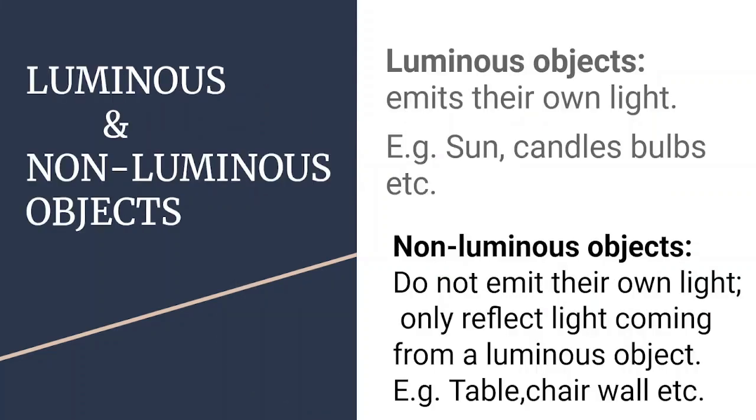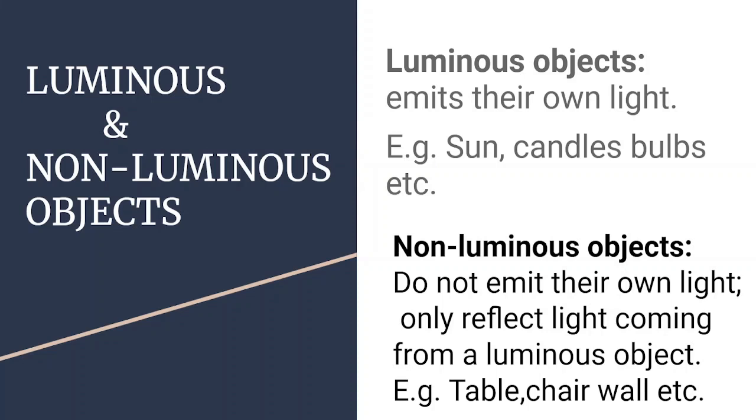Now, if we read about luminous and non-luminous objects, what are luminous objects? All objects which emit their own light, जिनकी खुद की light है, they are all called luminous objects, and we can easily see them in the dark because they are actually sources of light. Examples could be the sun, candle, bulb, etc.